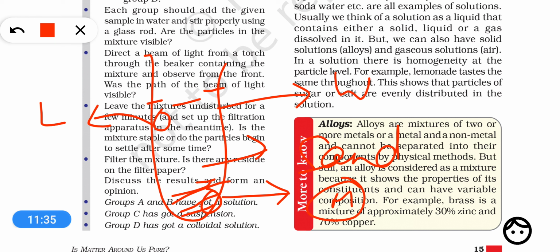Homogeneous mixture doesn't have boundaries of separation between its constituents, but heterogeneous mixture has boundaries of separation between its constituents. Okay, there might be other differences you can write. For example, in a homogeneous mixture the two substances or components are mixed completely, but in a heterogeneous mixture the two substances are not completely mixed together. Okay, a few more features of mixtures let me discuss.